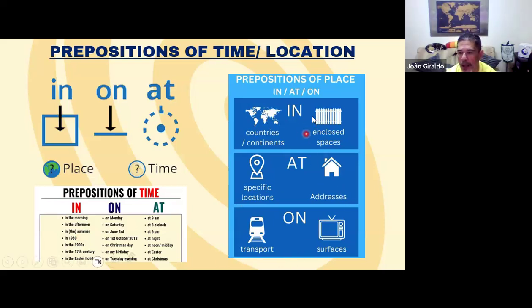All right. Here "in", so in a geographical idea, because it's very big, very generic, or in enclosed spaces, like this example here, the relation of inside. "At", when we have a specific location or addresses. And "on", when we have a transportation or surfaces, this idea of contact that I gave to you.